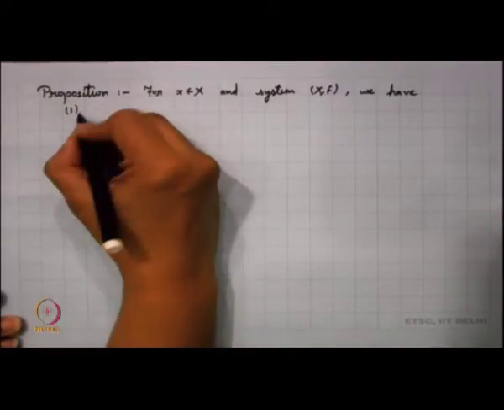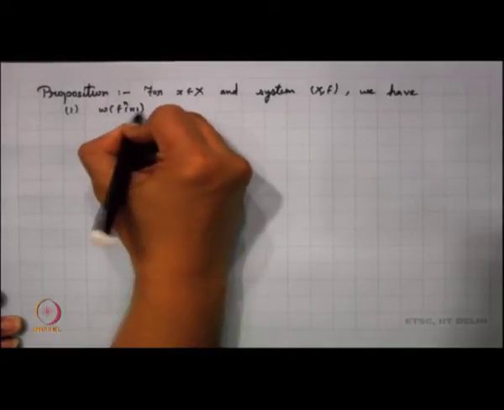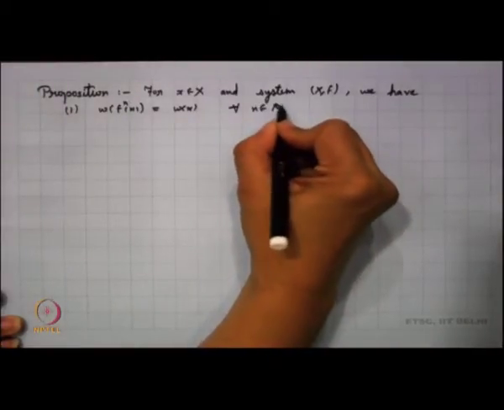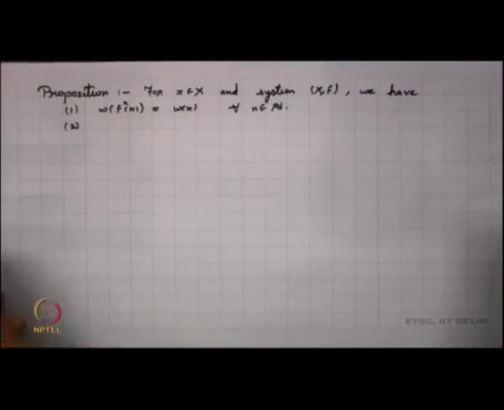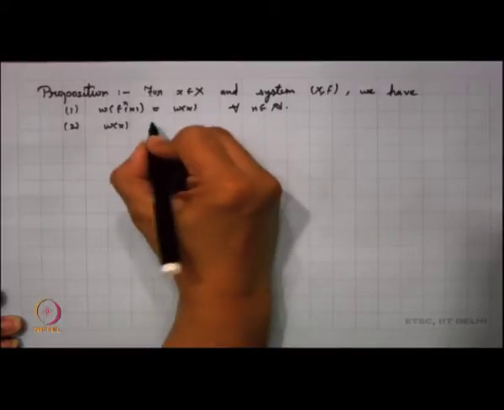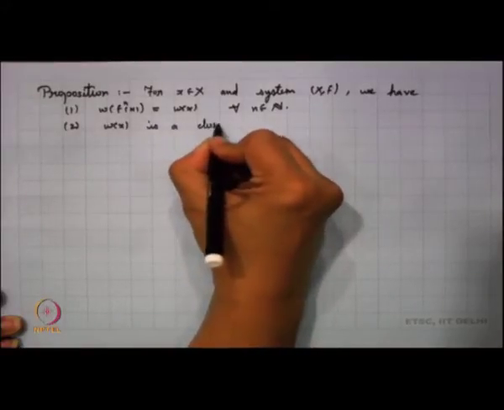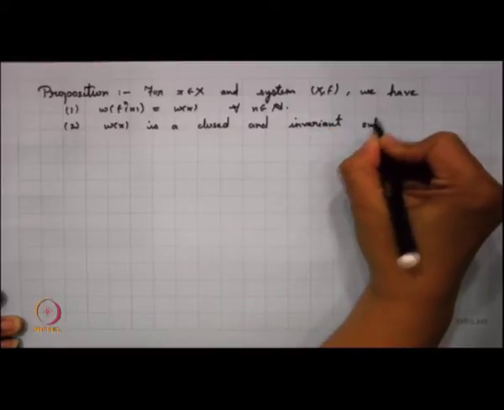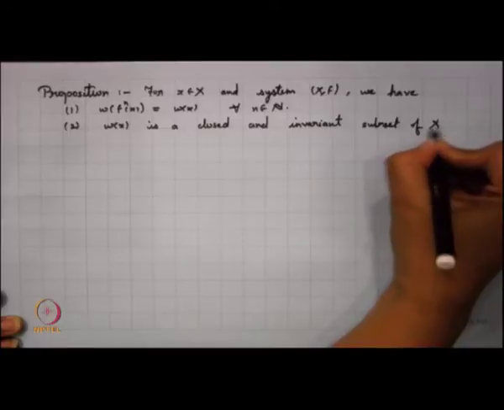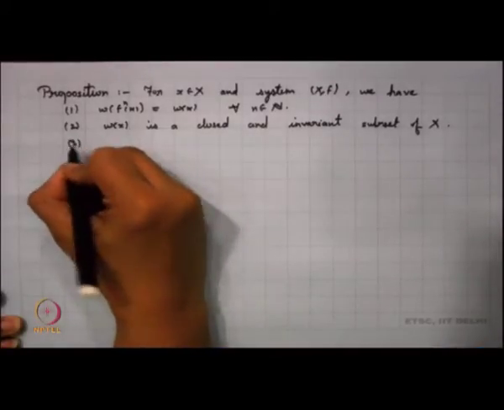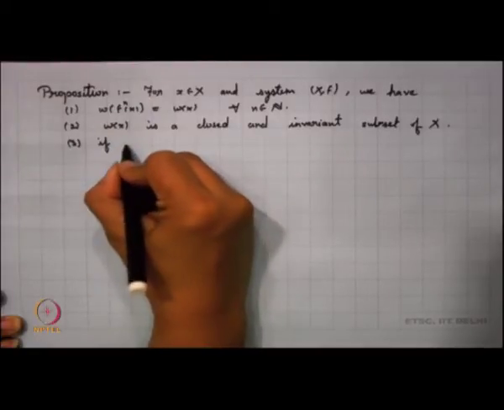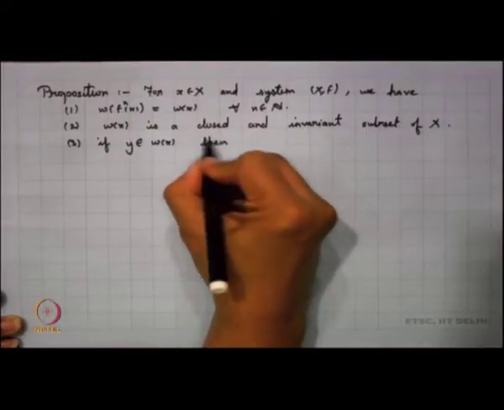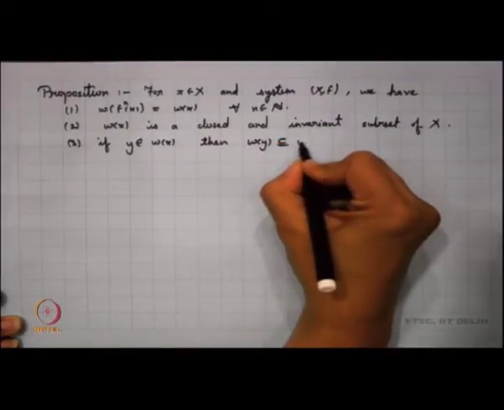The first thing we have is that if I take the limit set of any point in the orbit of x, it is the same as the limit set of x, and this is true for every n in N. The second point is that the limit set of x is a closed and invariant subset of X. And the third thing that we have here is, if y belongs to the limit set of x, then the limit set of y will be a subset of the limit set of x.